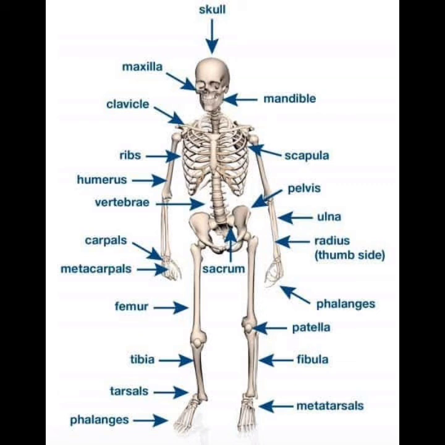And the last one is limb bones and girdles. Generally, it is divided into two parts, that is upper limbs and lower limbs. The upper arm and the lower arm together make the upper limbs. Similarly, the upper leg and the lower leg together form the lower limbs.